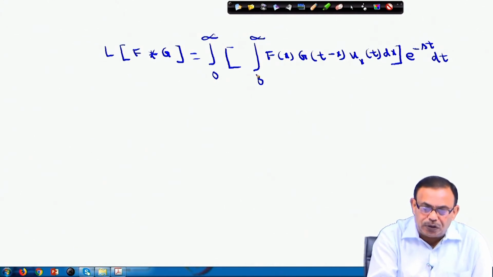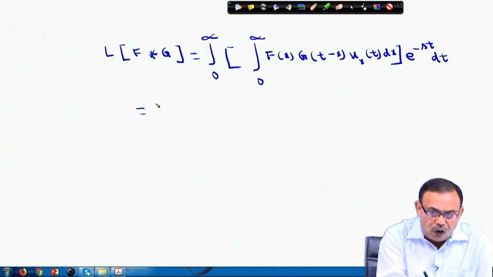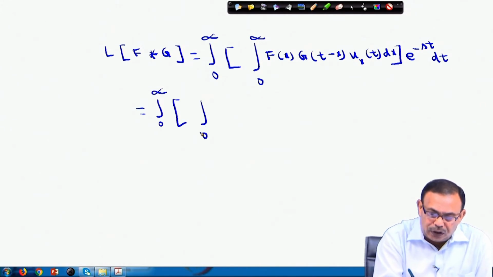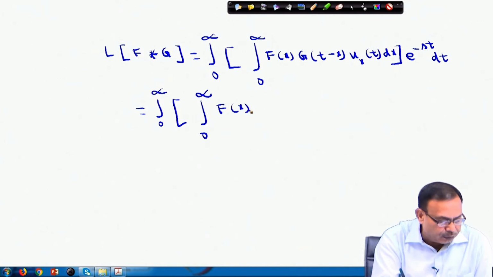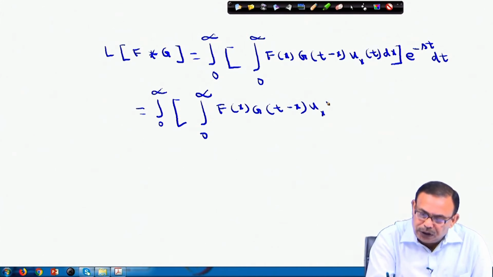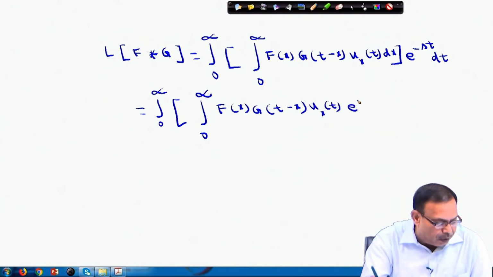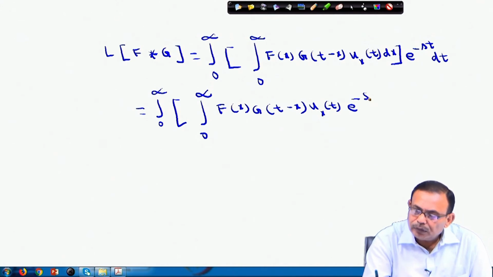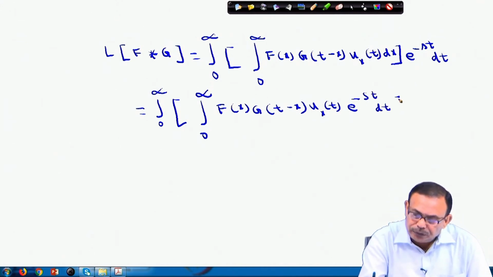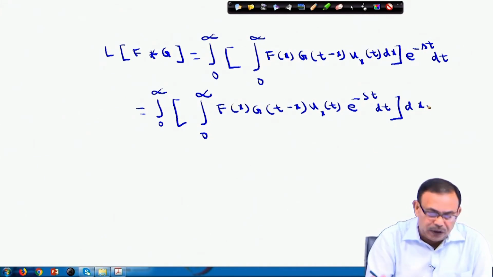And once both are 0 to infinity, by changing the order of the integration, I can write this as the integral from 0 to infinity of f(x), times the integral from 0 to infinity of g(t minus x) into u(x,t) into e power minus s t dt, and then your dx will come.